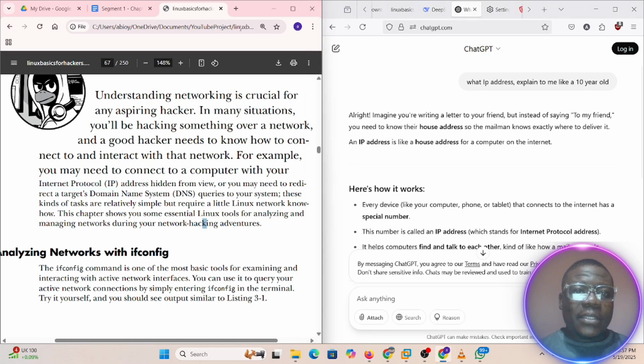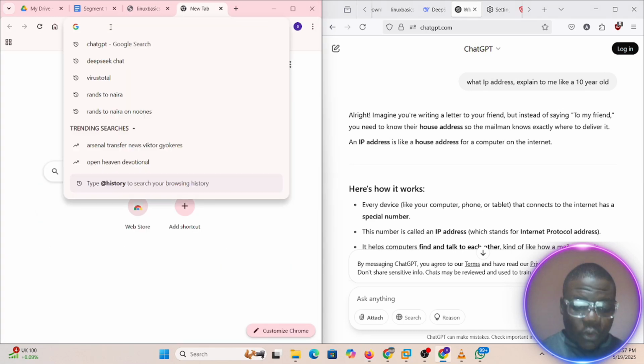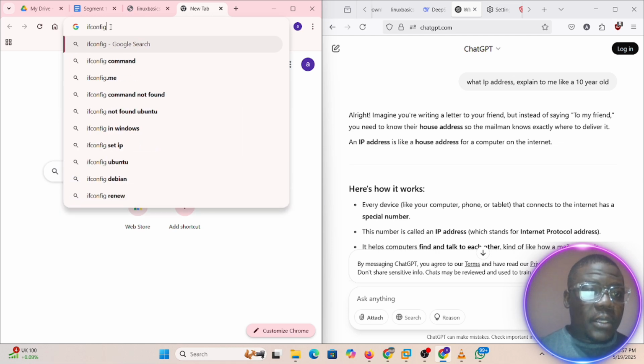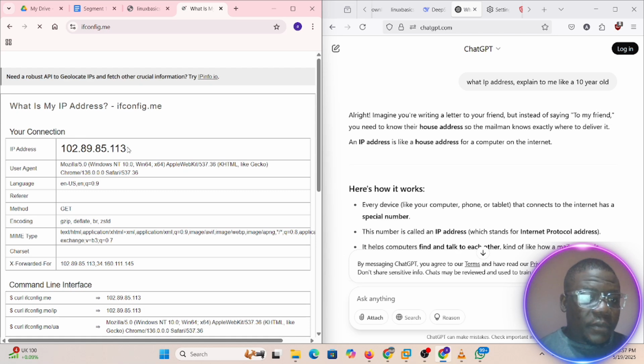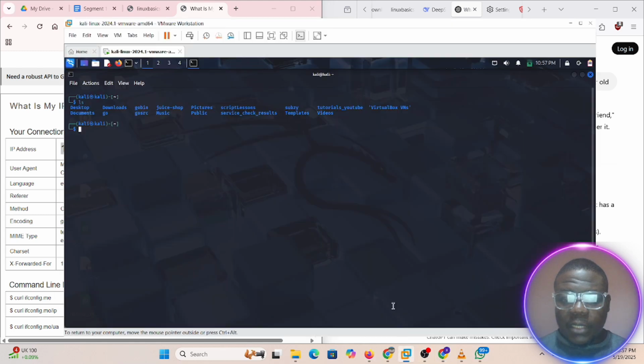First thing, let's do this. If you want to check your current IP address, you can use ifconfig.me. Once you do this, this is the IP address I'm using. And there's a lot you can do with this. Later we'll talk about investigating IP addresses. I can copy this IP address, come down to my terminal and say, okay, I want to dig a little bit about this IP address.